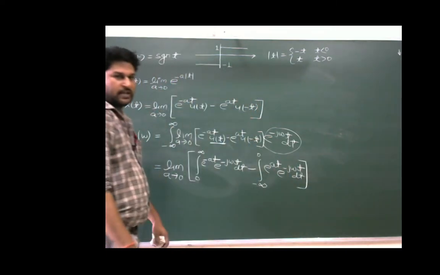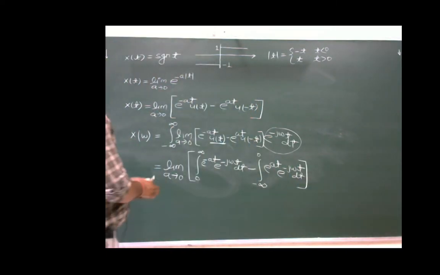This is what we have to calculate in this given relation.